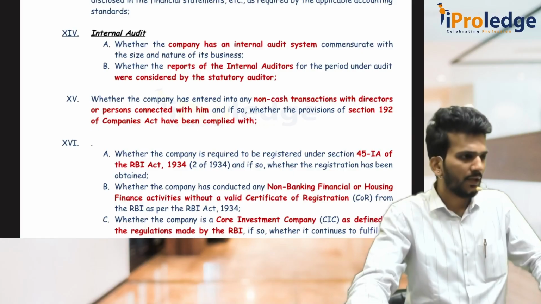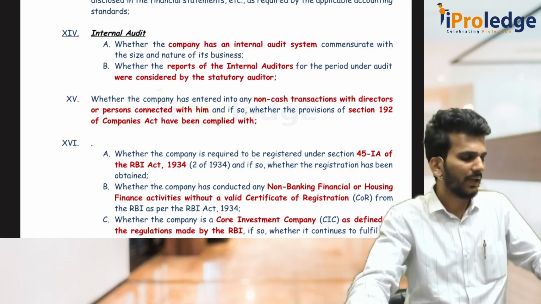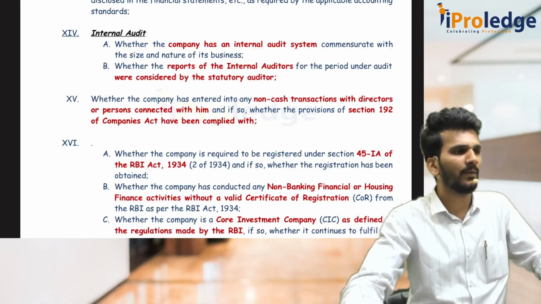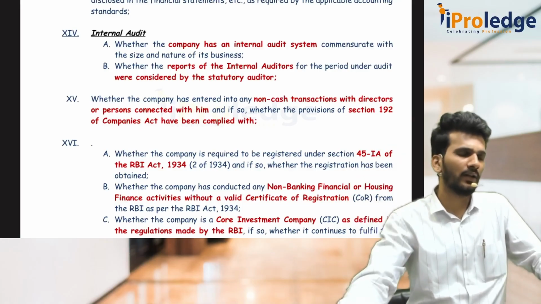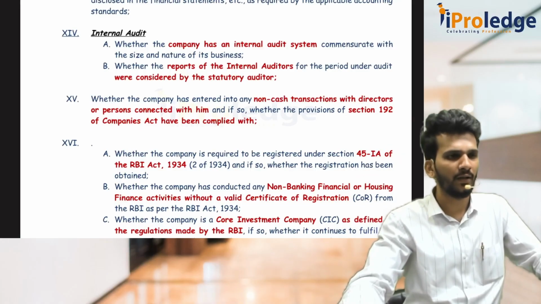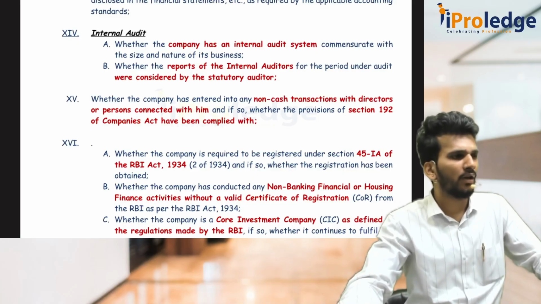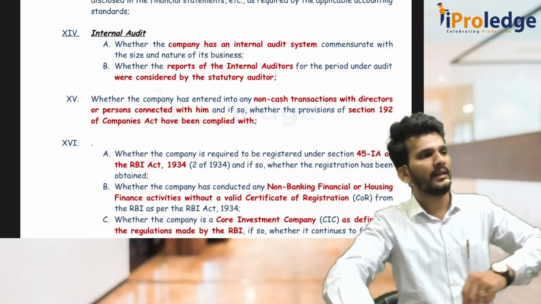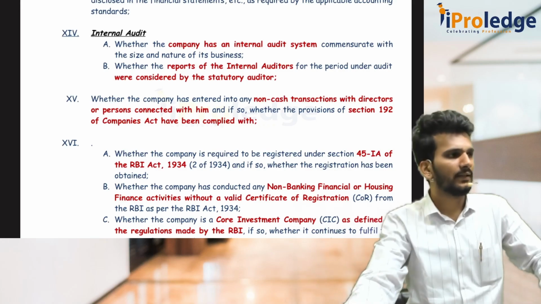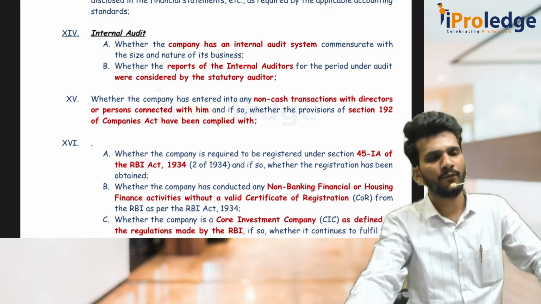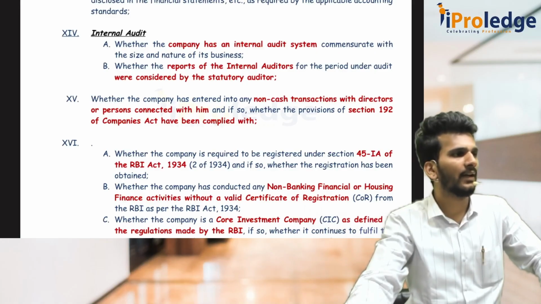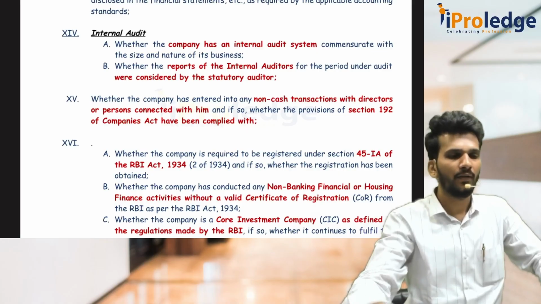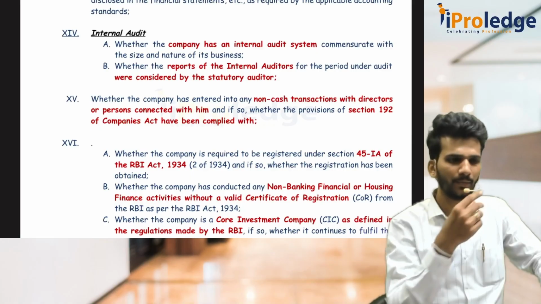Before getting into 16 and continuation, we will just have a look at least at the names. Clause 1 is PPE, that is fixed assets and intangible assets. Then clause 2 is inventory. Then clause 3 is compliance of 185, 186 with respect to loans, guarantees, securities and investments. Clause number 4, public deposits is 5. Then cost records is 6. Then statutory dues is 7. 8 is disclosure of undisclosed income. 9 is repayment of loans. 10th is end use of funds, utilization of funds. 11th is fraud. 12th is Nidhi company. 13th is related party. 14th is internal audit system. 15th is non-cash transactions with the directors or any other person connected to them.